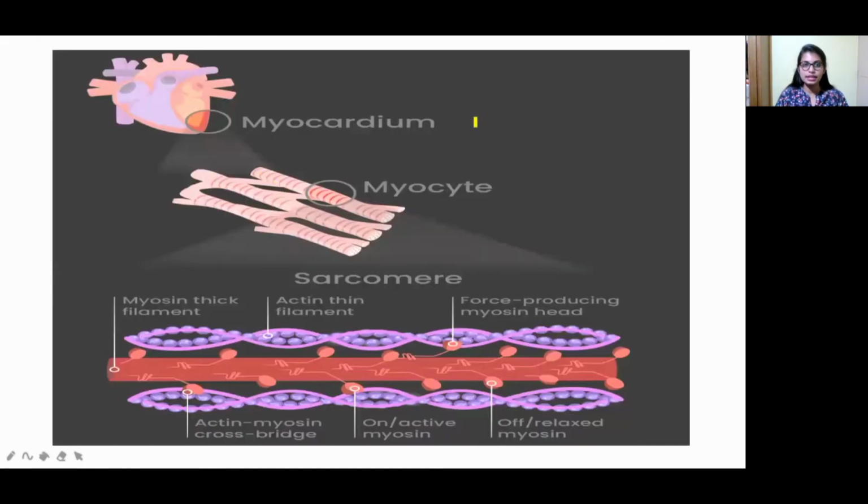Sorry. So let us see here, this is the heart, right? This is myocardium. When we zoom into this myocardium, we get a myocyte like this. That is the muscle of the heart. When we zoom in again, we get to know the sarcomere, that is where the muscle arrangement takes place, right? Actin and myosin. See, this is the myosin thick filament, actin thin filament, force produced by the myosin head, and here the actin myosin cross bridge. Here the actin myosin is contracted, and here actin myosin will be relaxed. So this is about the myocardium.